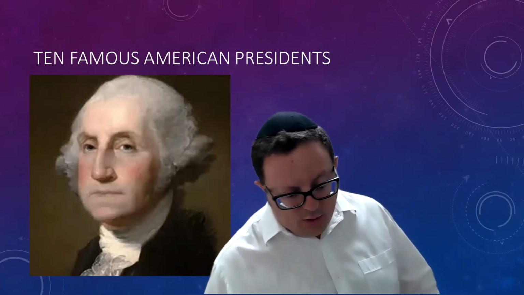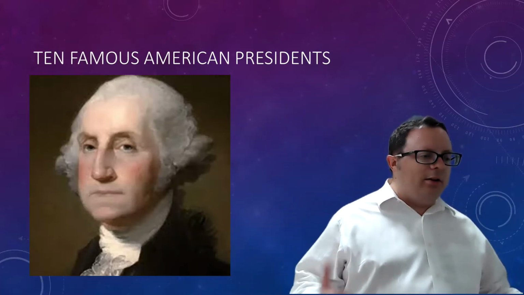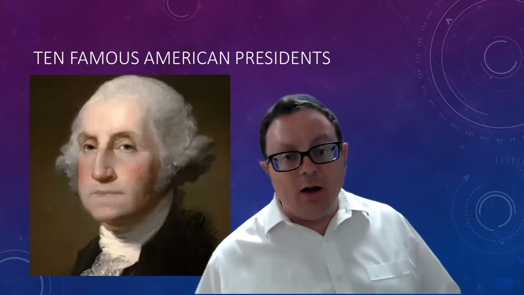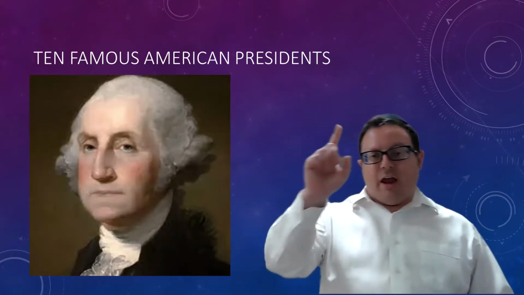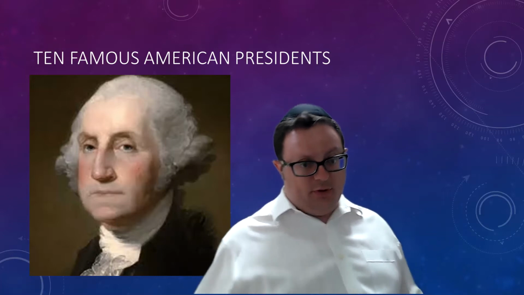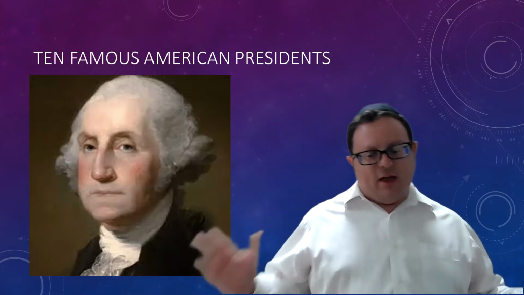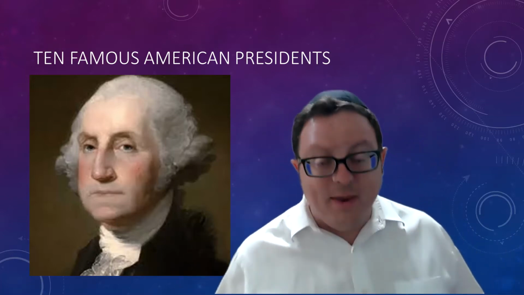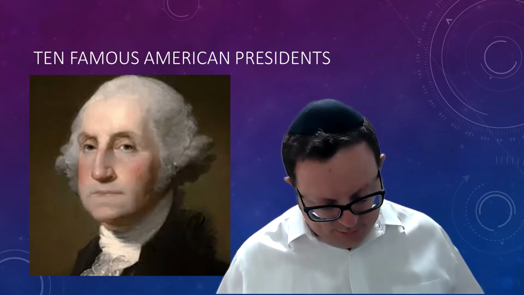Well, after he won the war, everybody loved George Washington. So they said, you know what? Let's make George Washington our very first president of the United States. We'll make him the first president. They didn't want to have a king because that's what England had, and they didn't like England. So they made George Washington the first president.